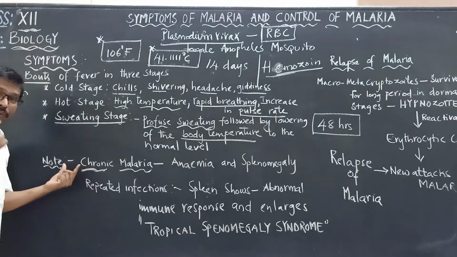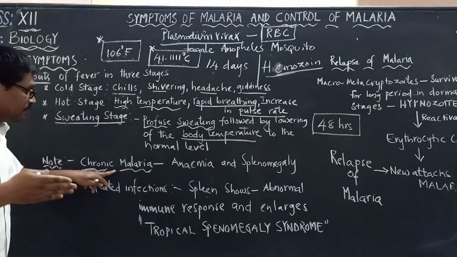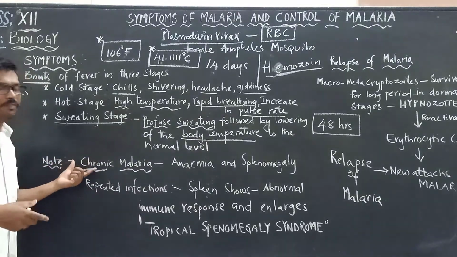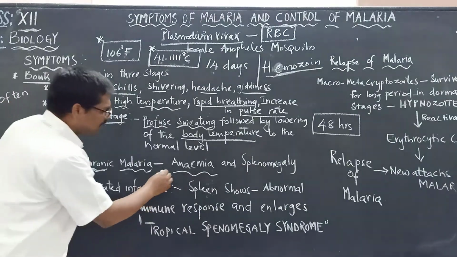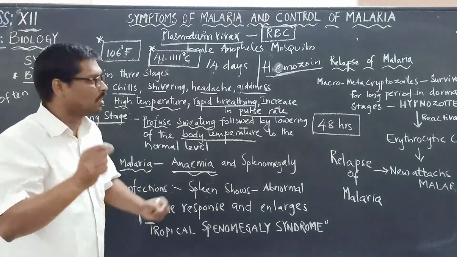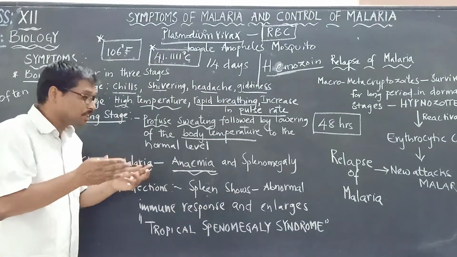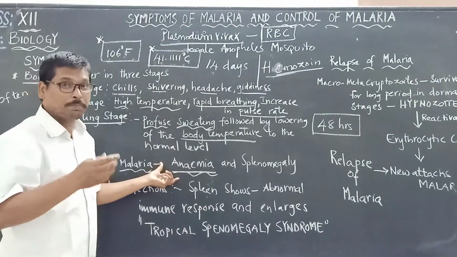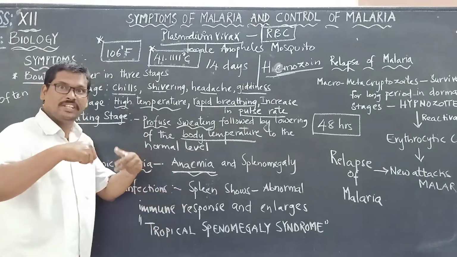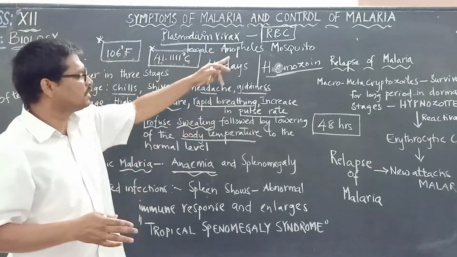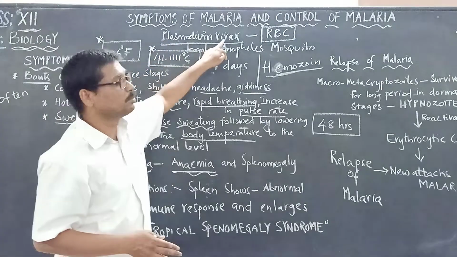During chronic malarial conditions, when malaria is persisting for a long period of time, that patient will be suffering with what? Anemia. What do you mean by anemia? Anemia is nothing but destruction of RBCs. So there will be destruction of RBCs, due to which the person will be very weak. Anemic condition means less blood will be there in the body because most of the RBCs are being destroyed by this particular microorganism, the protozoan called Plasmodium vivax.